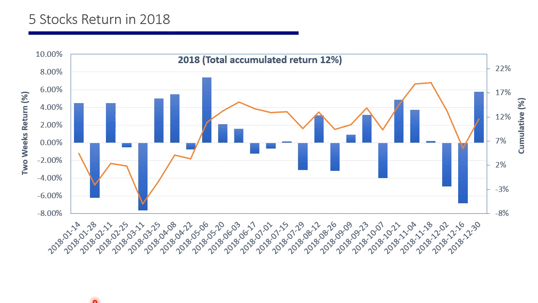As you know, 2018 was not an ideal year for trading. However, as you see, at the end of the year, the return of this method was positive and reached something close to 12%. The minimum was something close to -8%, which happened in March, and the maximum was close to 7%, and it happened in May.